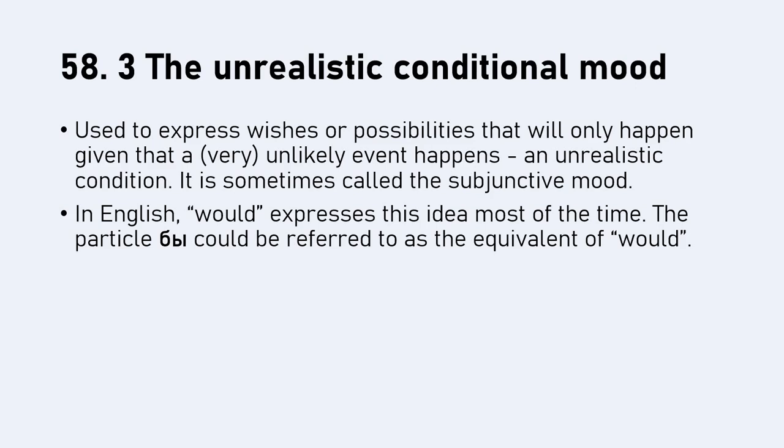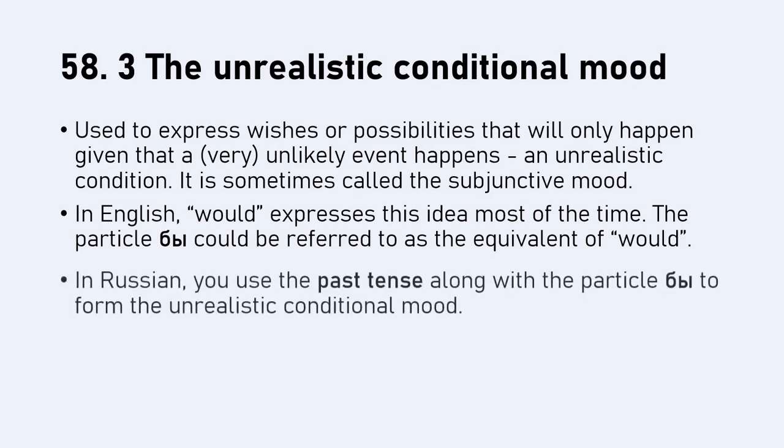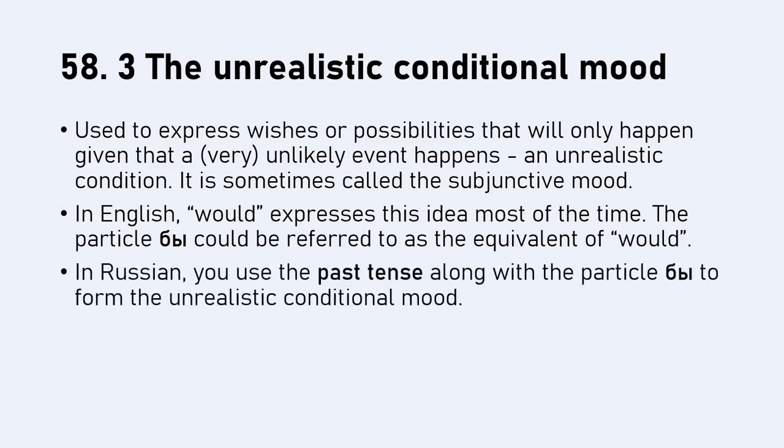So how do you form it in Russian? You take the past tense of the verb and you use the particle бы to form the unrealistic conditional, or to form the subjunctive. So in English, yes, that does work sometimes. That's when you're talking about the past. That we call the conditional perfect. So maybe I would have done something. There we're using the past tense, so that does make sense.